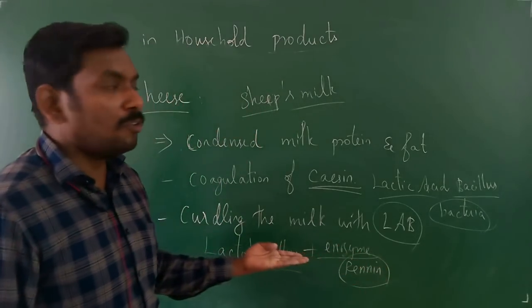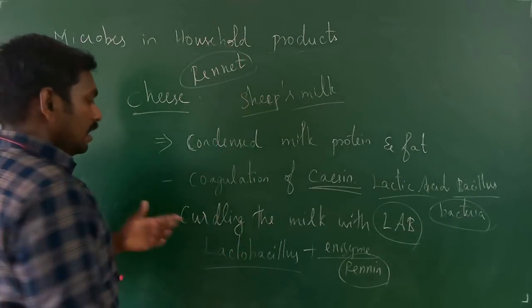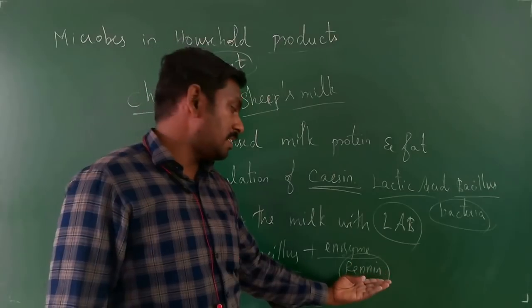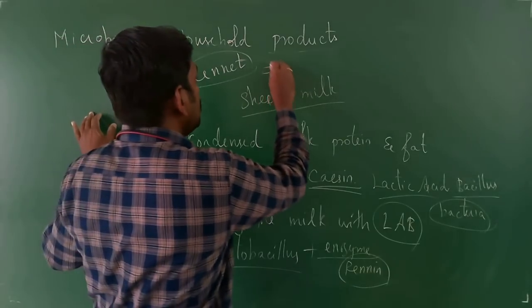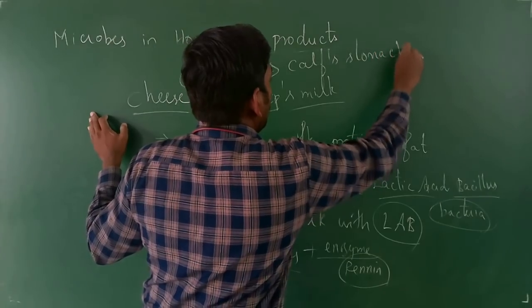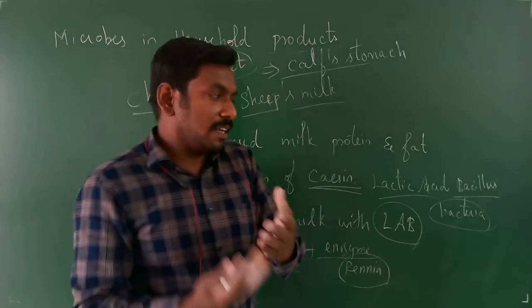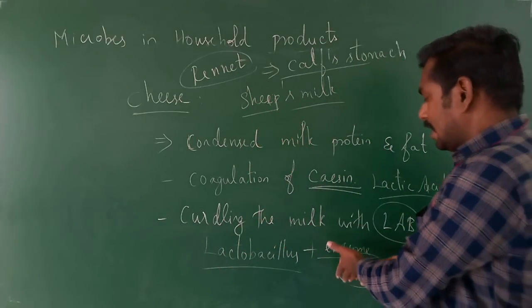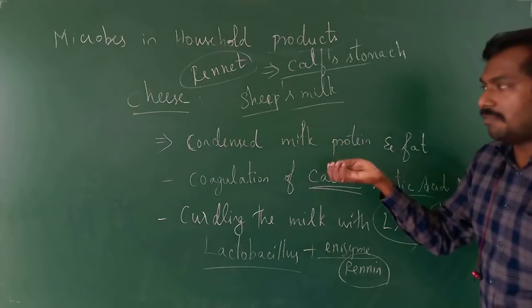This renin is produced in the laboratory, or you can use rennet, which is present in the calf's stomach. After the curdling of the milk with lactic acid bacillus, you add the enzyme renin or the rennet from the calf's stomach, and then you get the condensed form.